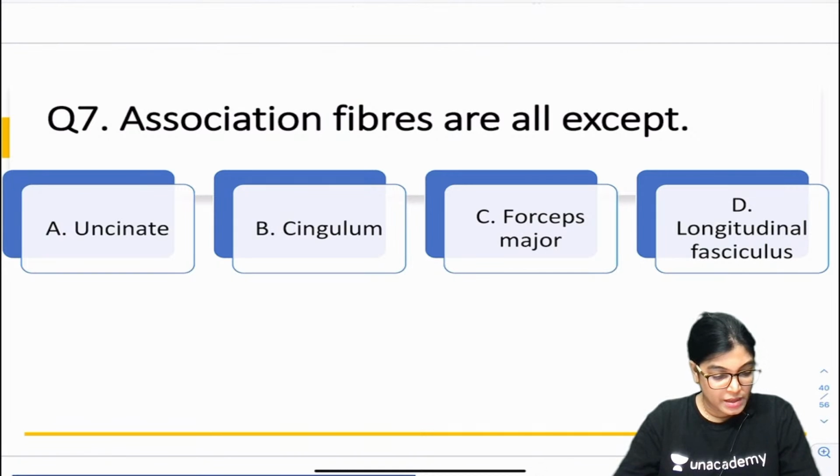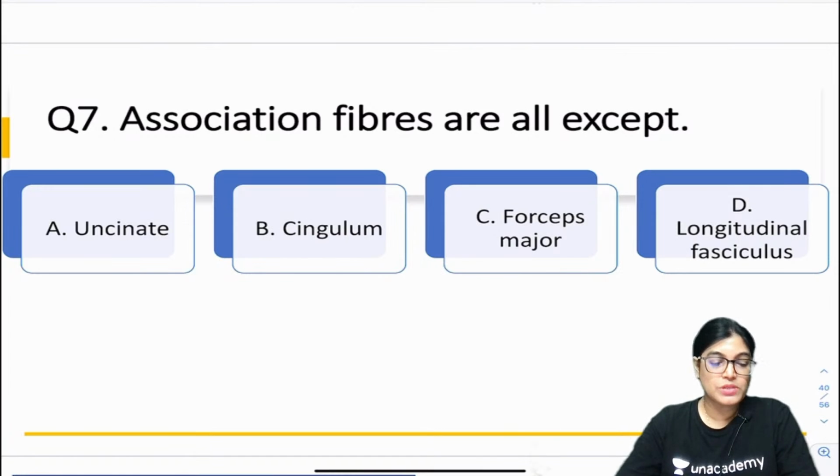So, yes, Shweta, is it your 7th one? C, you are seeing C. Okay, let's others also reply. Association fibers are all except. So, then I will come up with the explanation. So, okay, future doctor A, 360B, okay, nothing to worry, I will come up with the explanation.